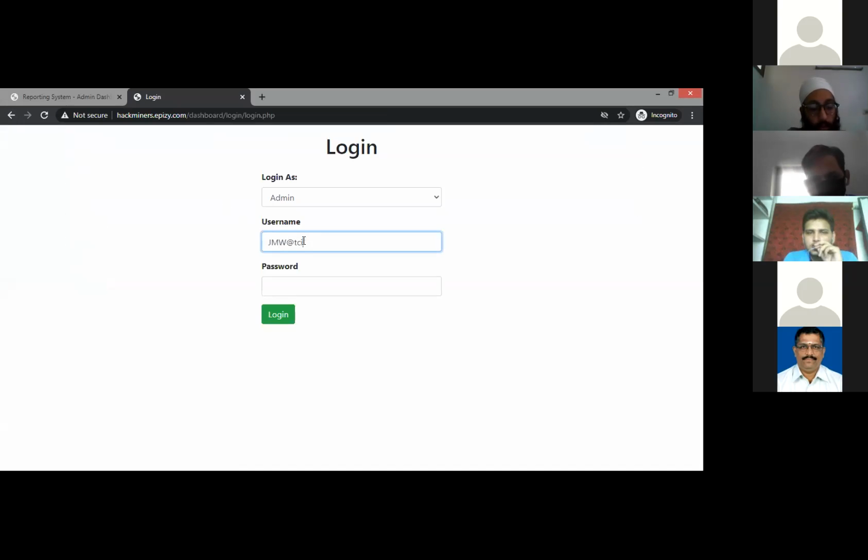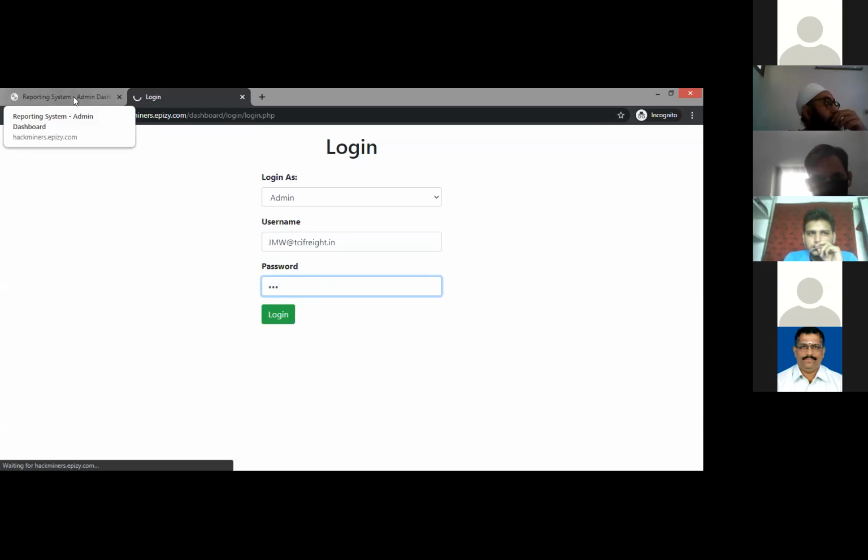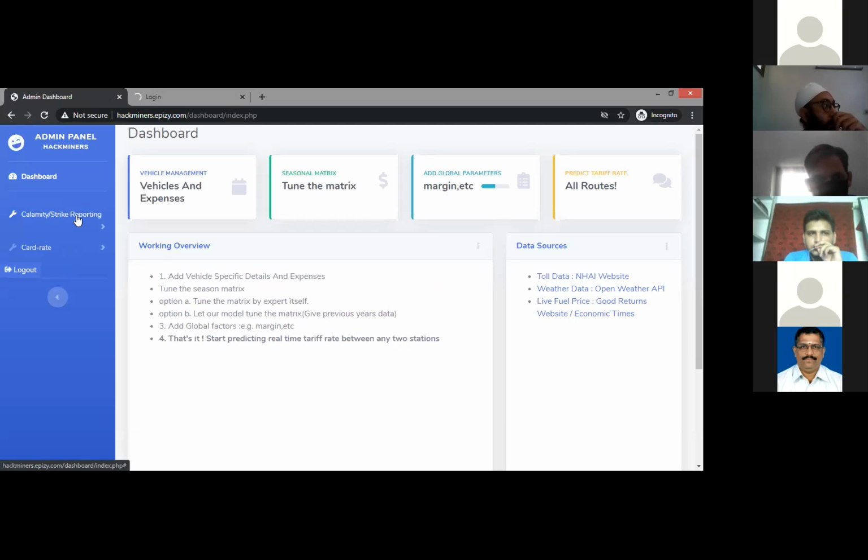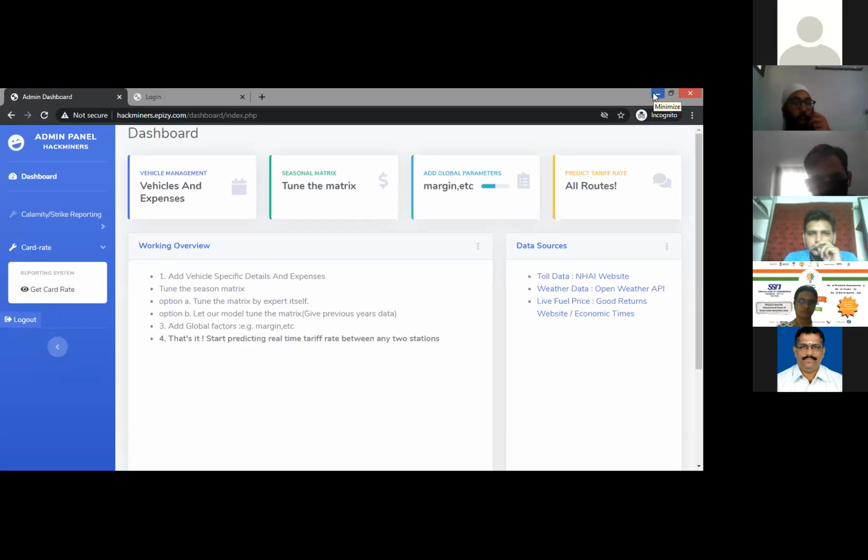A small PCF table. So it will be like this. This is the dashboard for the staff, which only has two features: the strike reporting feature and a card rate prediction. And all other features are available with the admin, where he can edit the cost according to the company's vehicle cost and other things. So this is the difference between admin and user staff. Okay, fine.